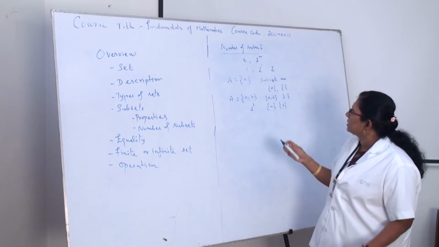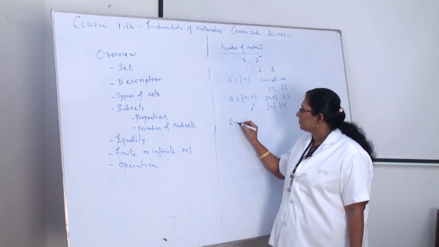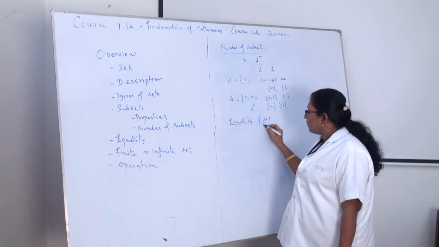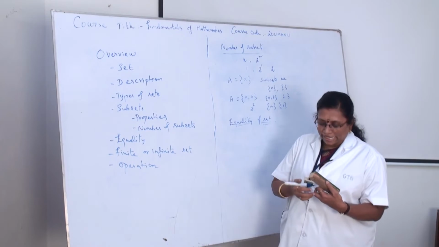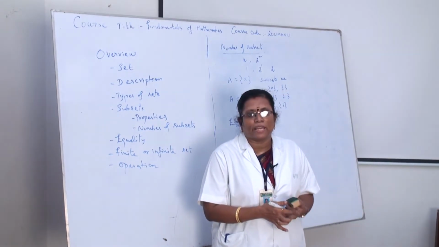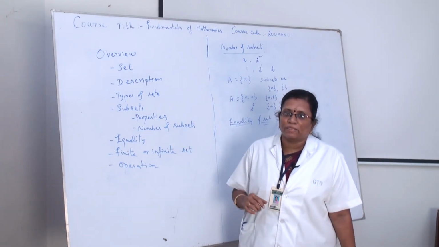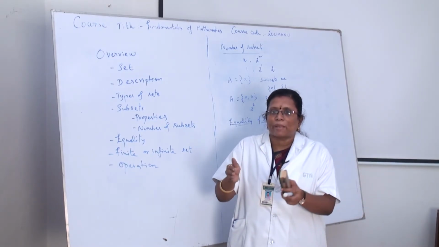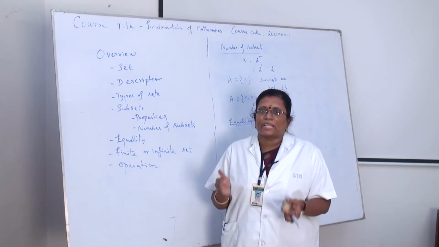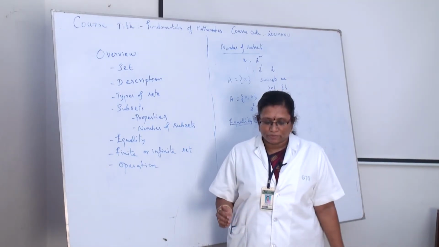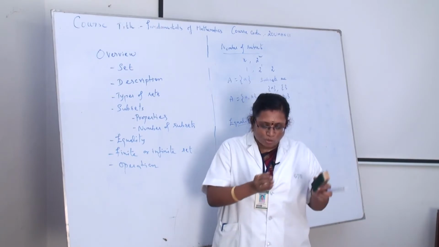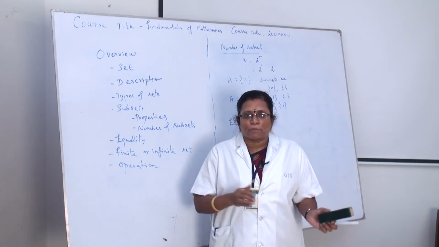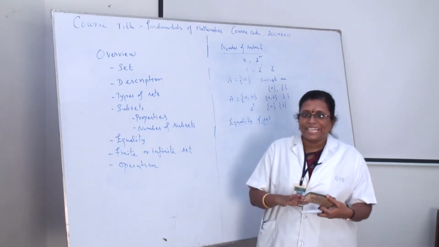The next one is equality. Equality of sets. When do we say that 2 sets are equal? If all the elements of A are also elements of B, then we can say that they are equal sets. That is, all the elements in one set should be the elements in another set. Then we can say that both the sets are equal.